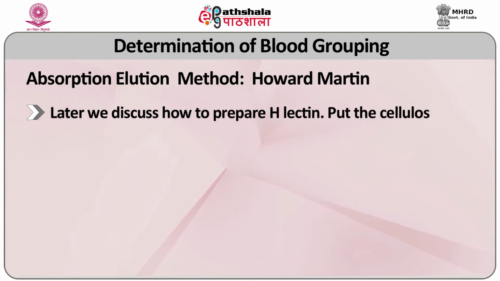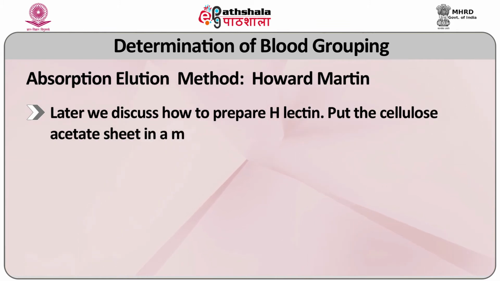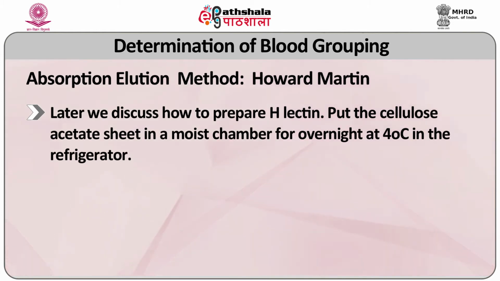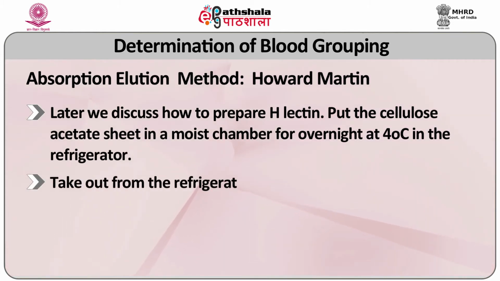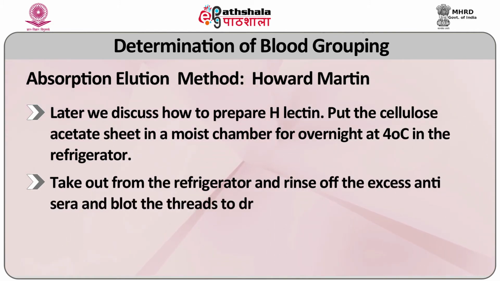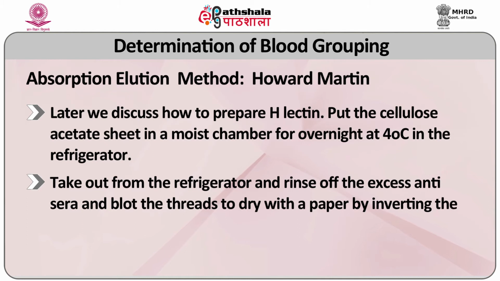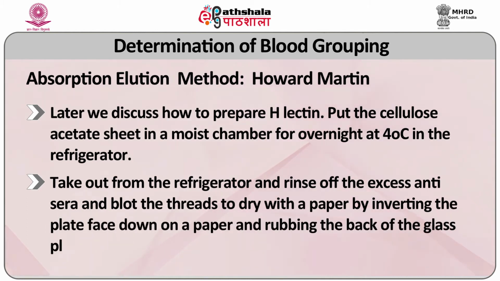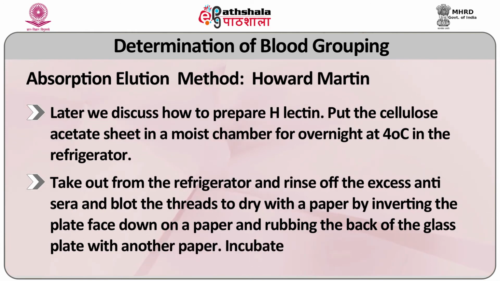Put the cellulose acetate sheet in a moist chamber overnight at 4 degrees centigrade in the refrigerator. Take it out from the refrigerator, rinse off the excess antisera and blot the threads dry with a paper by inverting the plates face down on a paper and rubbing the back of the glass slide with another paper.